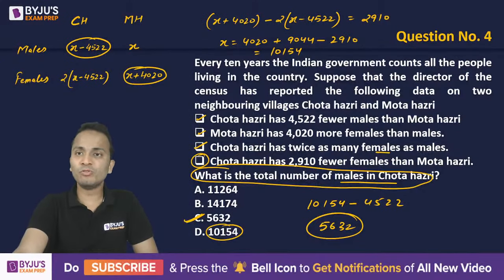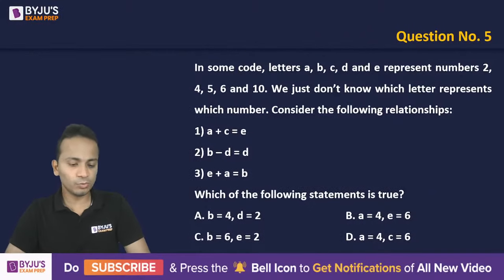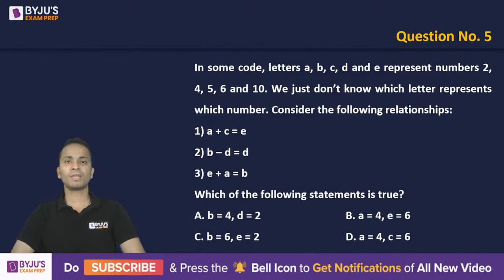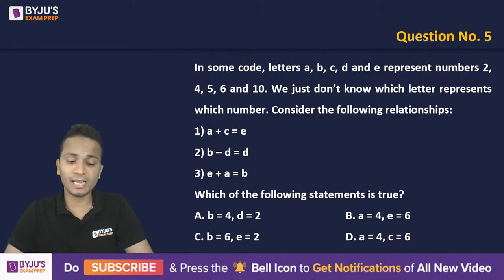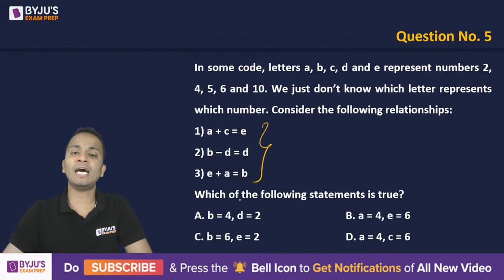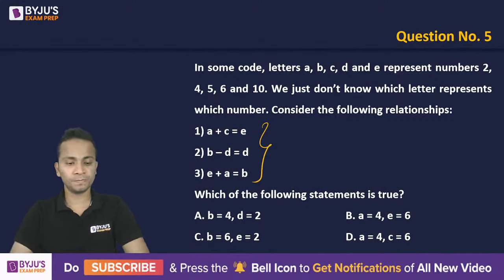All right. Now let's look at the next question, question number 5. Again, an easy one for all of you. In some code, letters A, B, C, D, E represent the numbers 2, 4, 5, 6, and 10, but not in the same order. Now consider the following relationships. Three relationships are there, and using them you have to find out which of the following options is true. Basically, you just have to find out the values of A, B, C, D, E respectively.